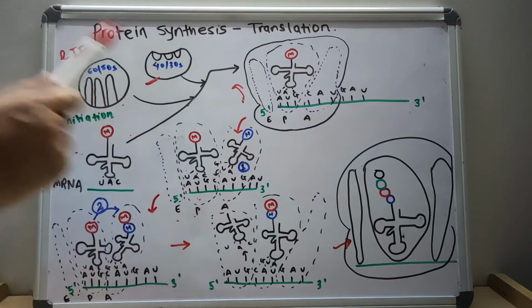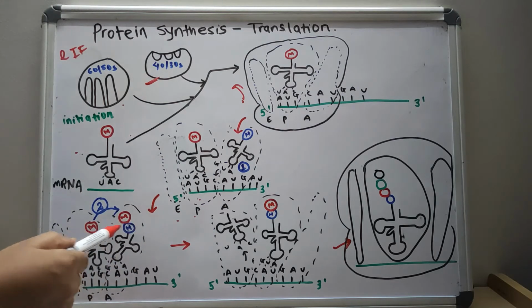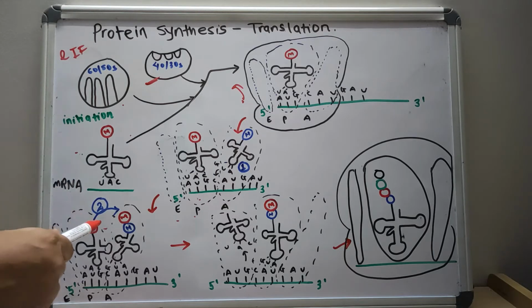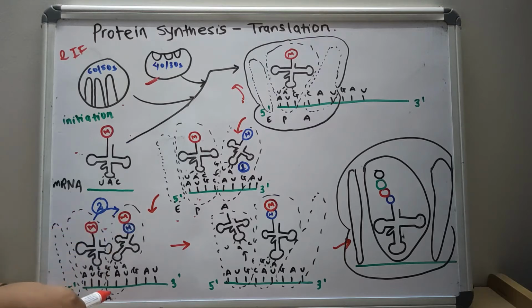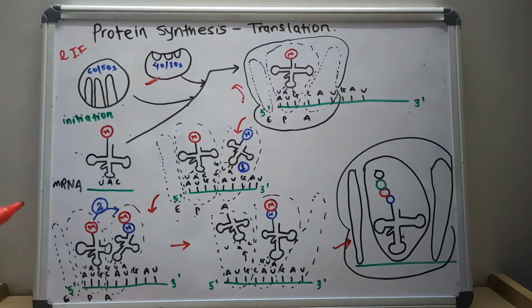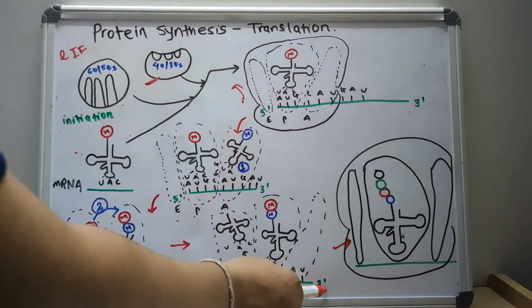The rRNA of the ribosome catalyzes the peptide bond formation. It transfers the growing peptide to the amino acid in the A site. And then the ribosome advances 3 nucleotides towards the 3' end of the mRNA.